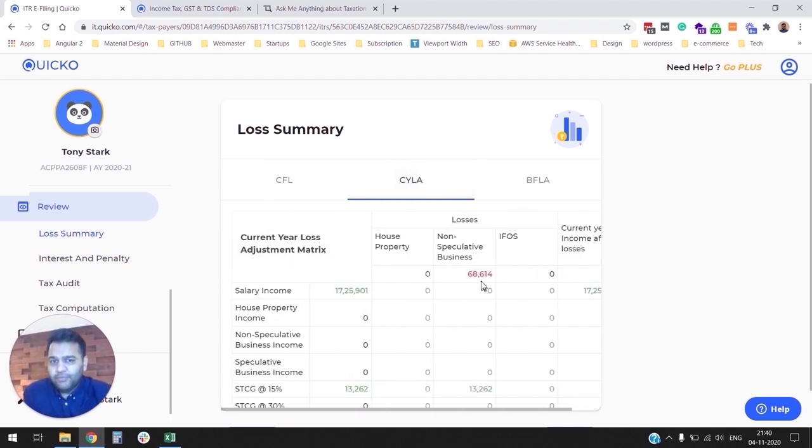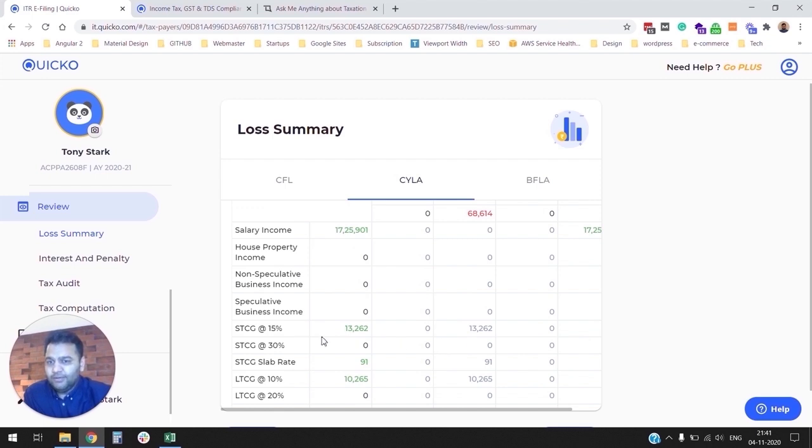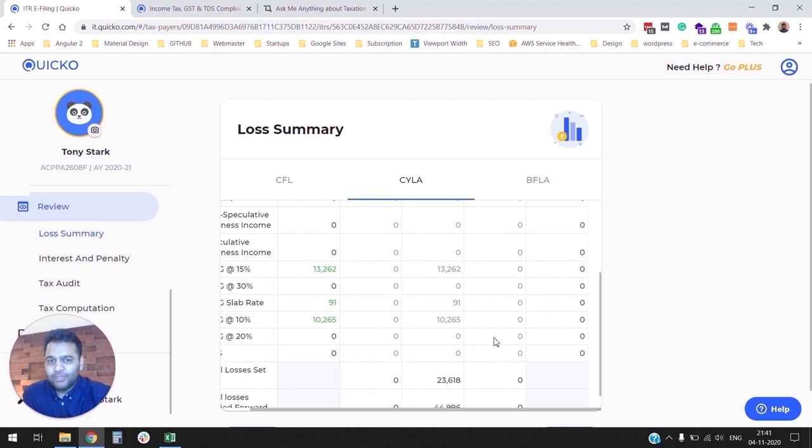Remember, we had incurred some losses in non-speculative business, which is essentially futures and options. Those futures and options losses got set off against both short-term capital gains at 15% and long-term capital gains at 10%. That reduces your taxable income, as you can see in the rightmost column here.